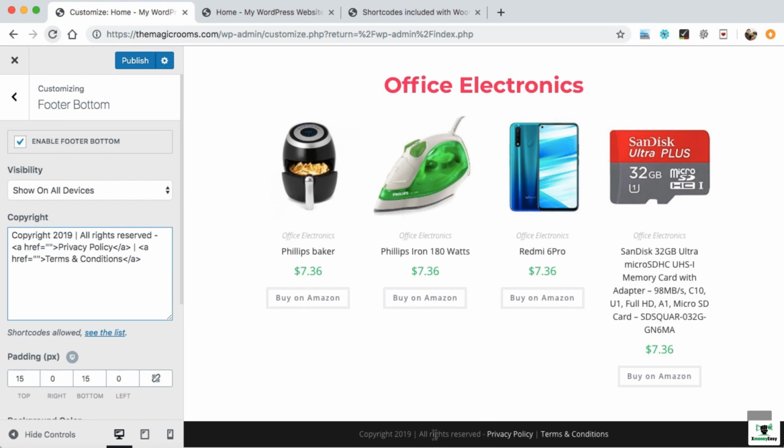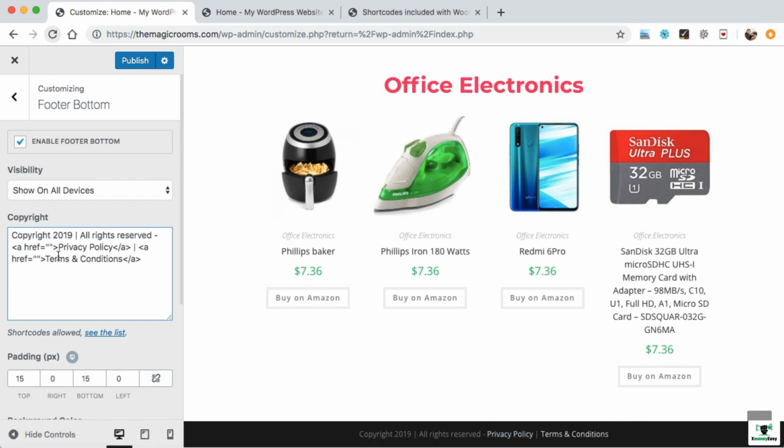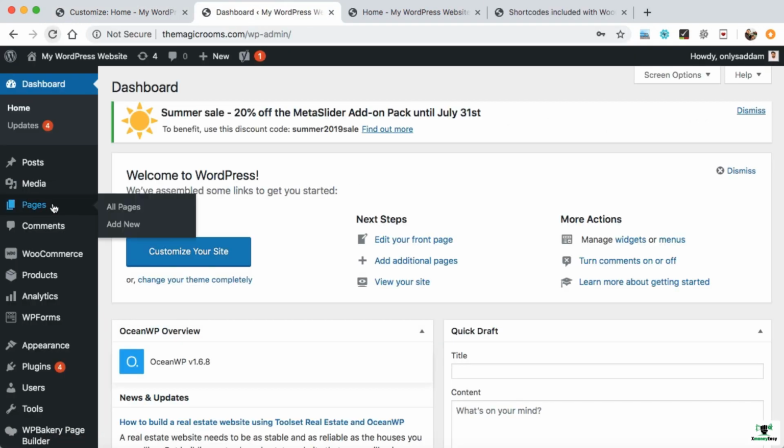Alright, so we can see in the copyright bar, the basic text copyright 2019, all rights reserved has been placed, and these two links has been set up as well. But we haven't passed the privacy policy page link and terms and conditions link. So it's time to get the link of these two link text, and then after we can paste that link between these two keywords. So let's go back to our dashboard and now click on pages.